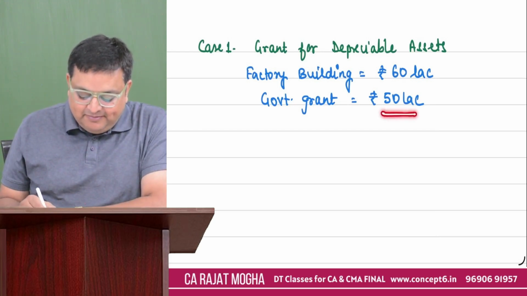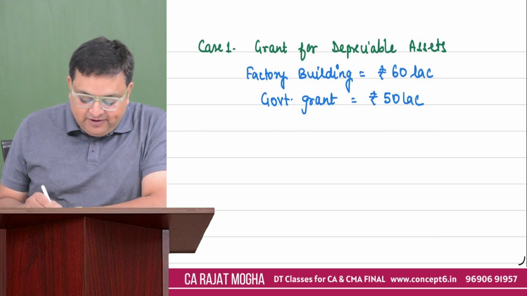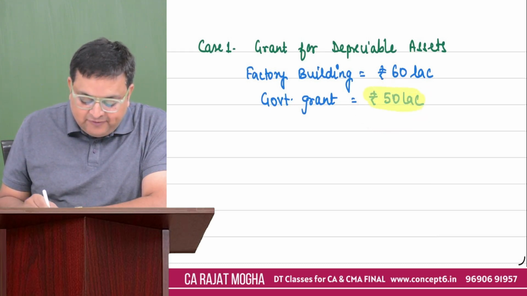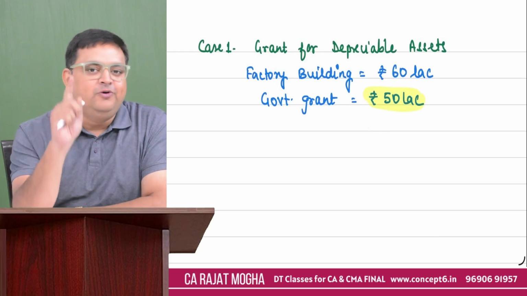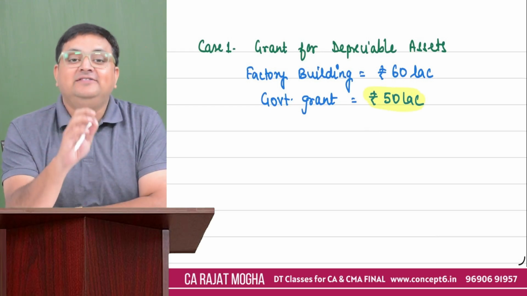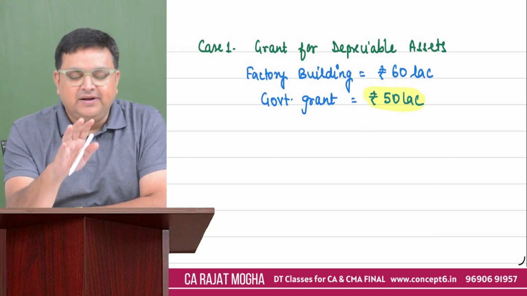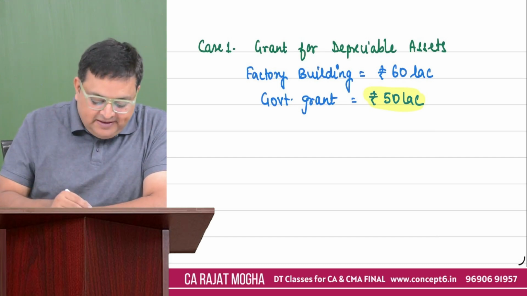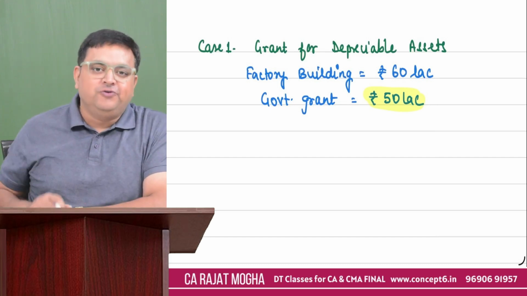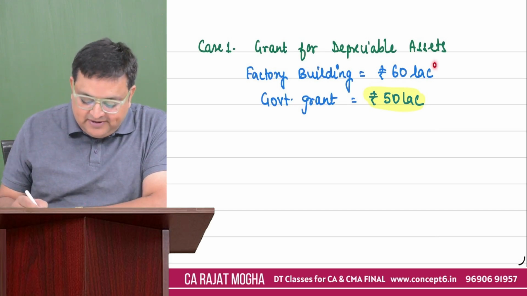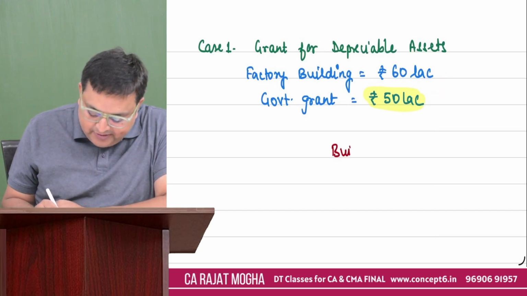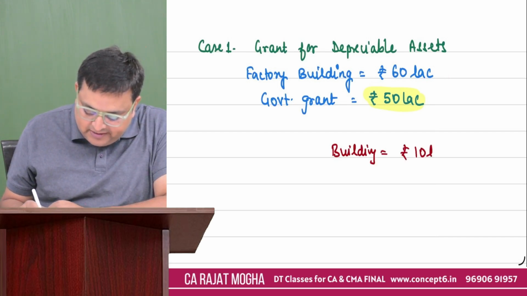So depreciable asset, building. Whenever you receive this 50 lakh rupees, what will the treatment be? Will you make this 50 lakh rupees income? No, guys, please don't make it your income. As per ICDS 7, that is government grant, it says that whenever you receive this money for a depreciable asset, please reduce it from the cost of your depreciable asset. So please reduce it from the cost. So your cost of your building would be how much, guys? Now in your books, please record it at 10 lakh.